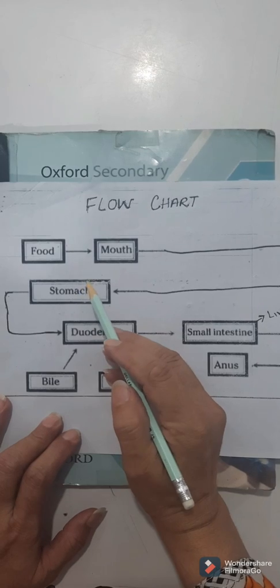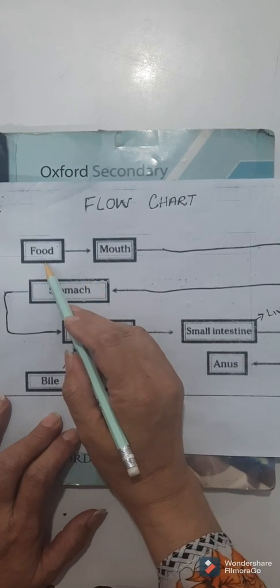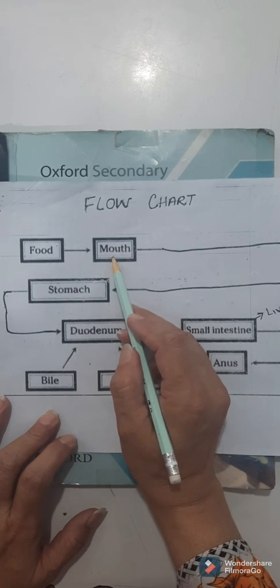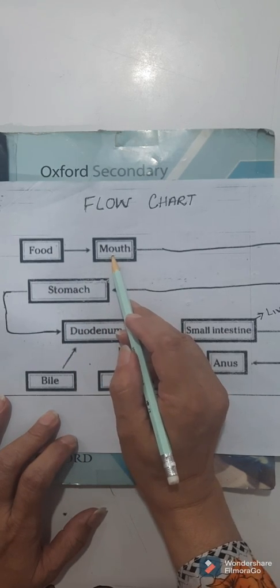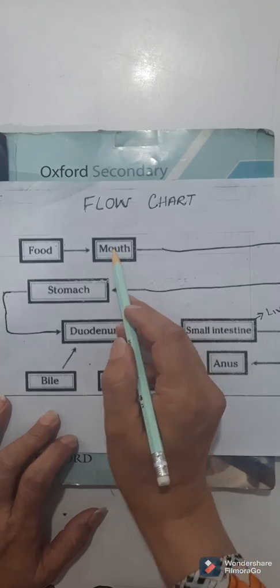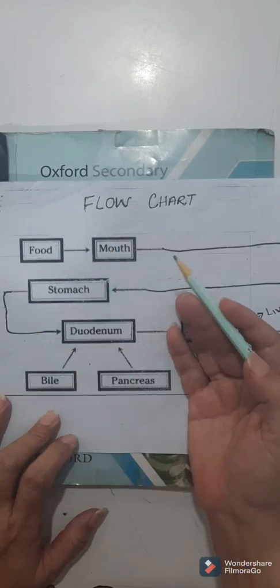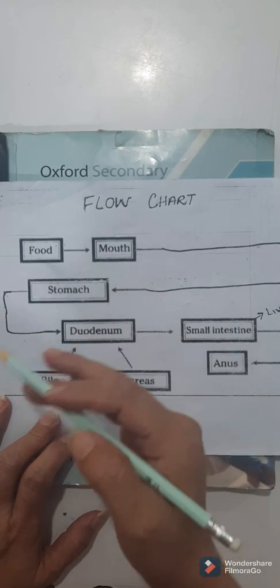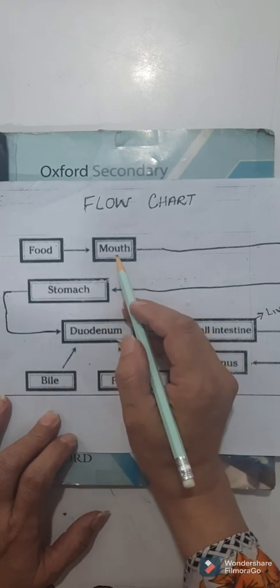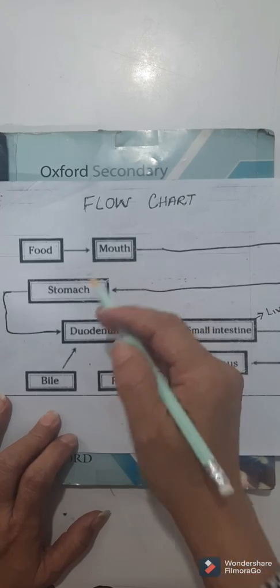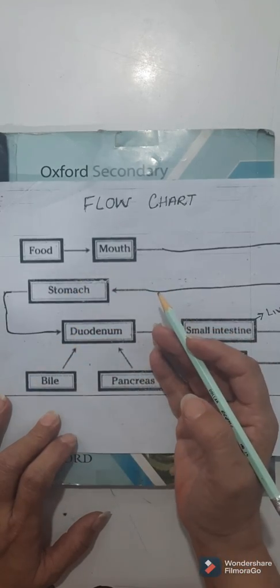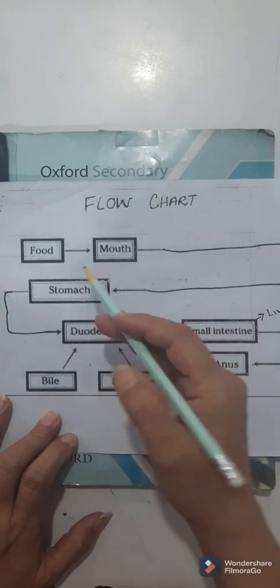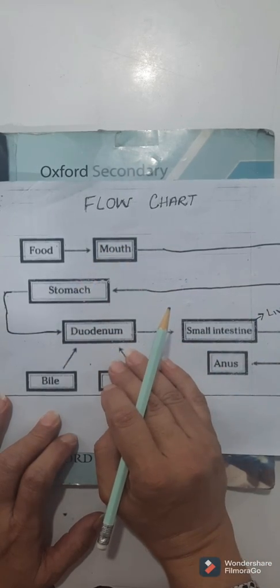When we take in food, it is called ingestion. Okay, we have taken the food, it first goes to the mouth. This is the first part of the digestive system. In the mouth, both mechanical digestion and chemical digestion take place. In the mouth, we have a set of 32 teeth, and we also have a muscular tongue. Now the teeth chew the food and the tongue rolls the food. This is the mechanical digestion.